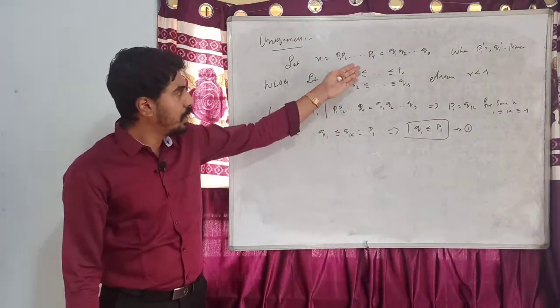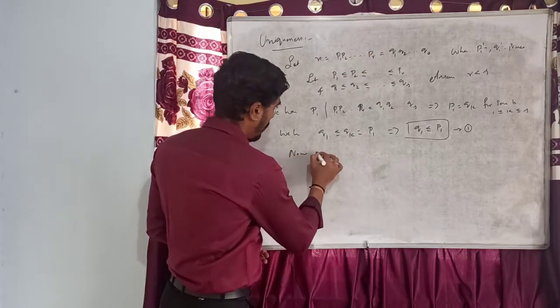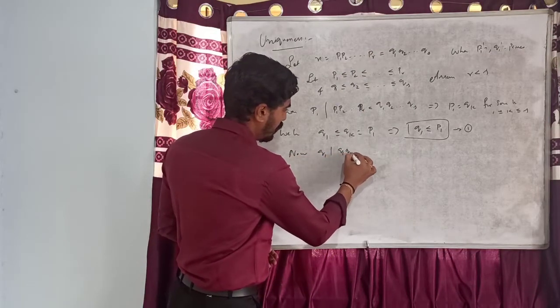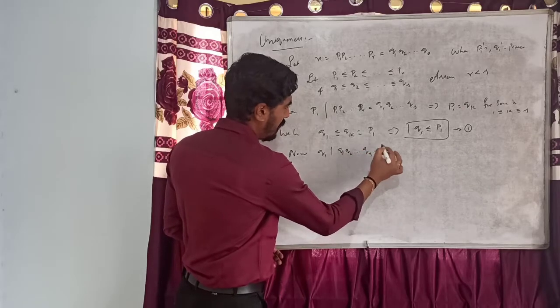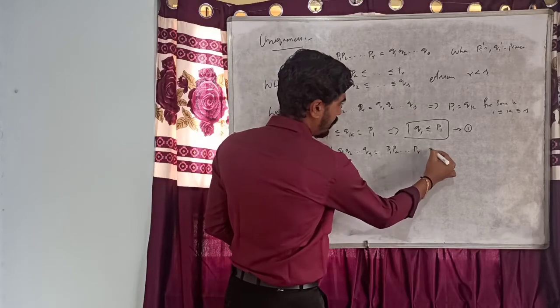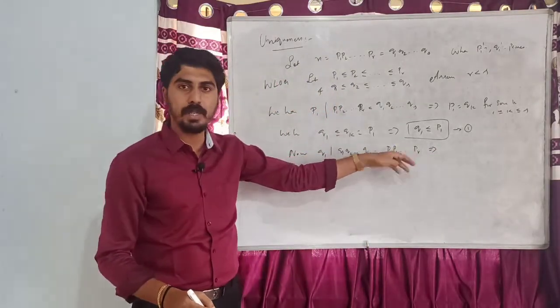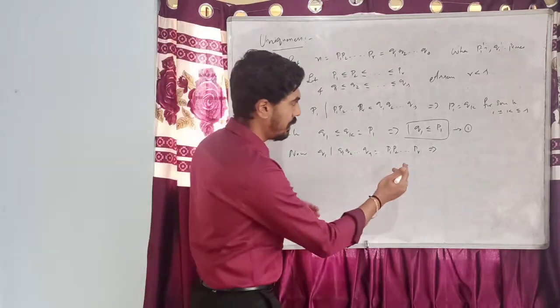Similarly, q1 divides this product. Now q1 divides q1, q2, etc. qs, which is the same as p1, p2, etc. pr. Again, for the same reason, q1 should be equal to some pk for some k between 1 and r.